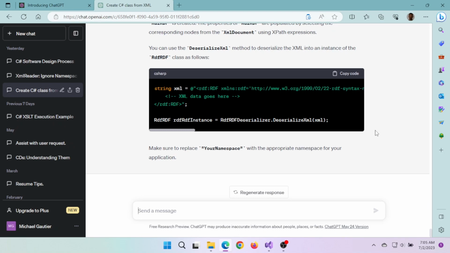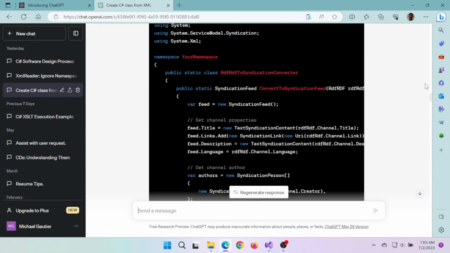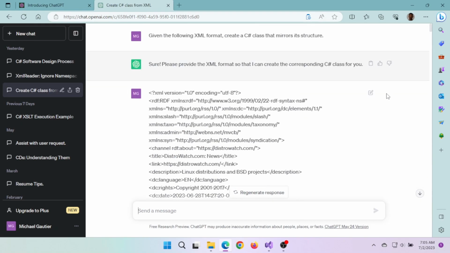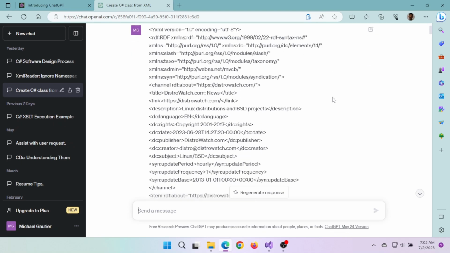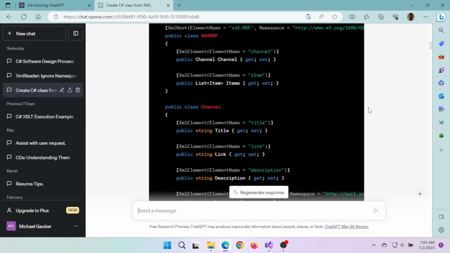ChatGPT did suggest things like the RDF reader that you can get through NuGet. It also recommended Argotic. Well, actually, it did not recommend Argotic. I got that from a search query on Google, but then it knew how to work with that.